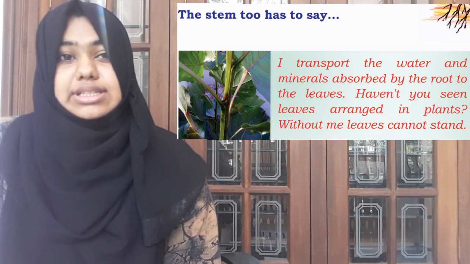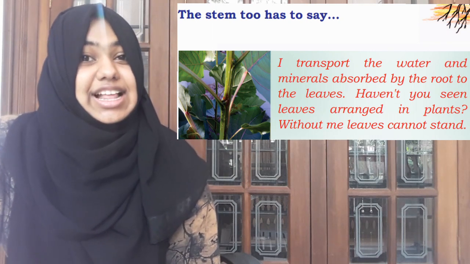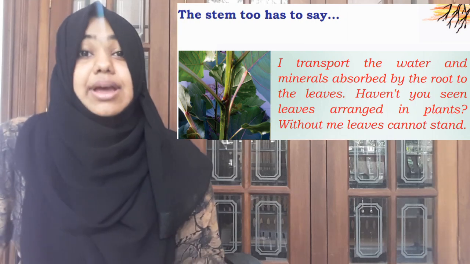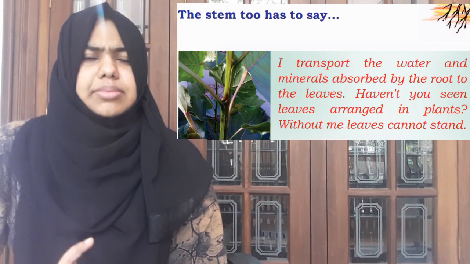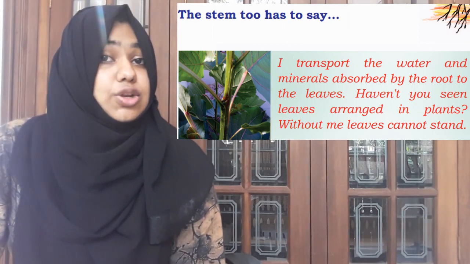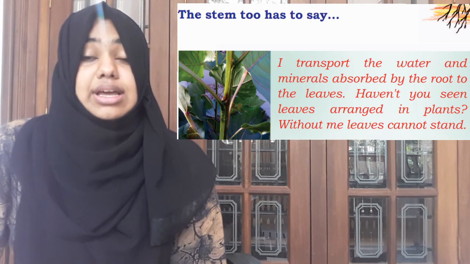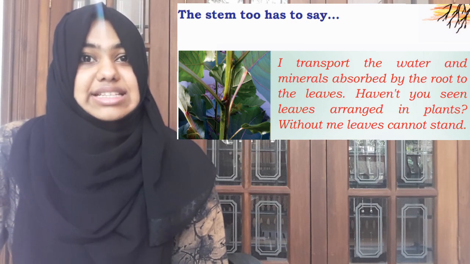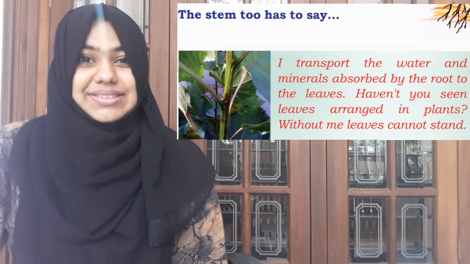Haven't you seen leaves arranged in the plants? Without me, leaves cannot stand. What is it saying? The stem transports water from the roots to the leaves. And do you think, my dear students, without the stem the leaves can stand as they are? No, right? So the stems help leaves stand in place and also help in transporting water from the root to the leaves. All right.